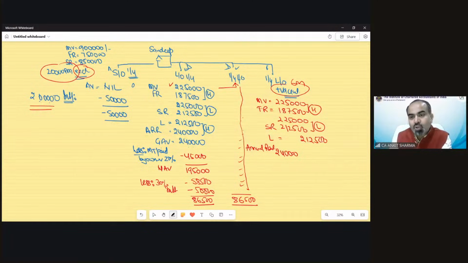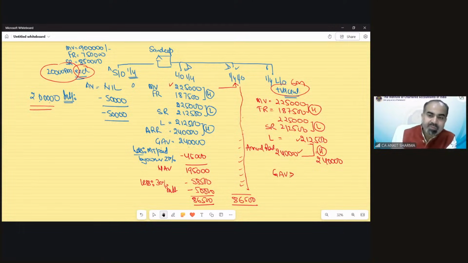So because there is no unrealized rent, no self-occupied rent, we can directly compare with this value and this lower value. So higher would be 2,40,000. So now what we will do? What would be the GAV? Can you calculate the GAV and tell me in this point? What is going to be my GAV in this case?